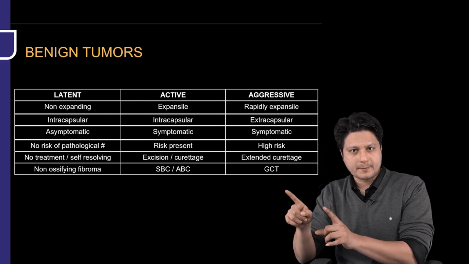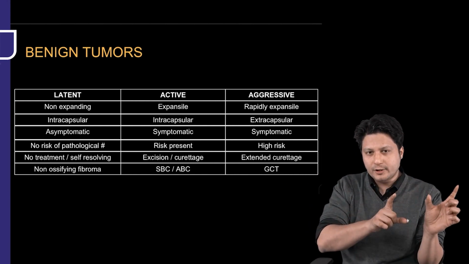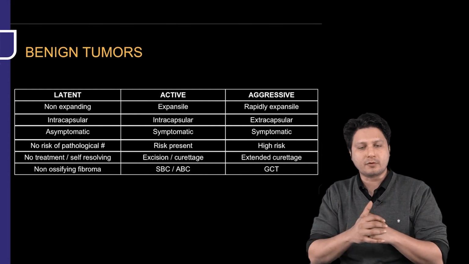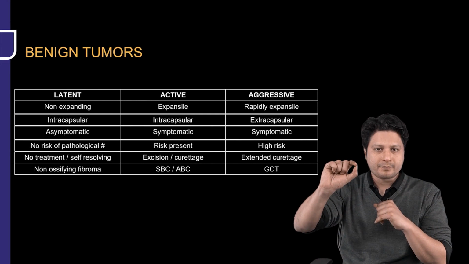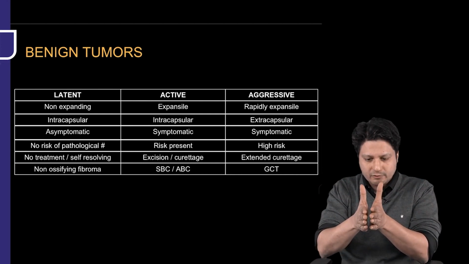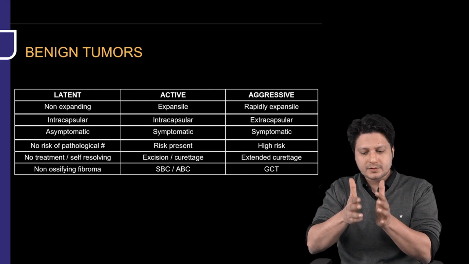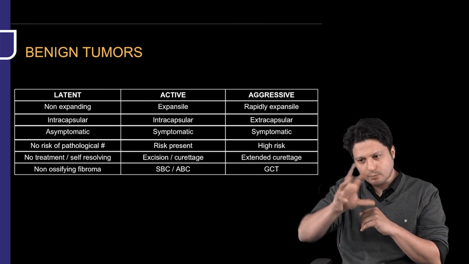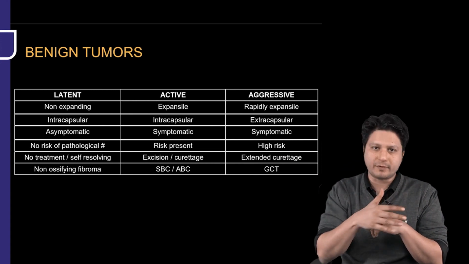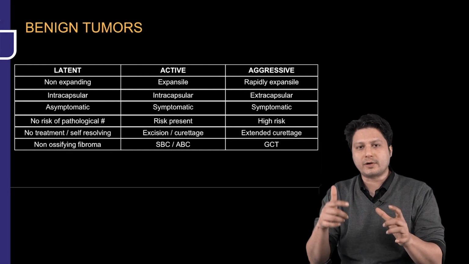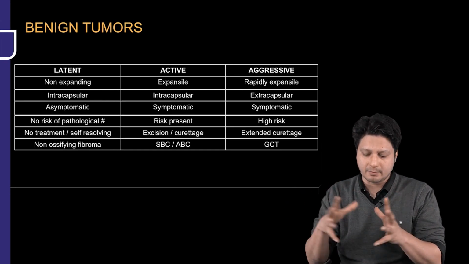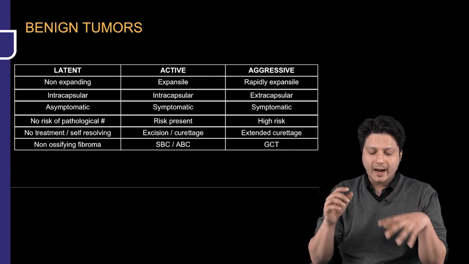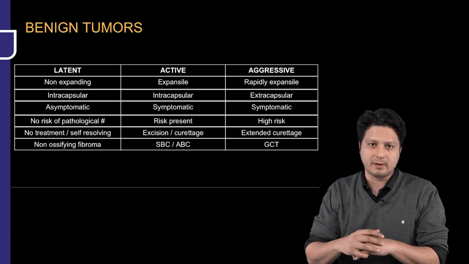Next, the active kind of benign tumor is slightly more active, more pathological compared to the latent kind of benign tumor. Now, what happens in case of active? It will be an expansile kind of benign tumor. It will have an increased size over a period of time. Second is intracapsular, that means most of the time it is well located within the confines of its origin. It is symptomatic over a period of time, maybe late symptomatic, but it will be symptomatic. Risk is always present related to pathological fractures. All right, and the examples are simple bone cyst and aneurysmal bone cyst.